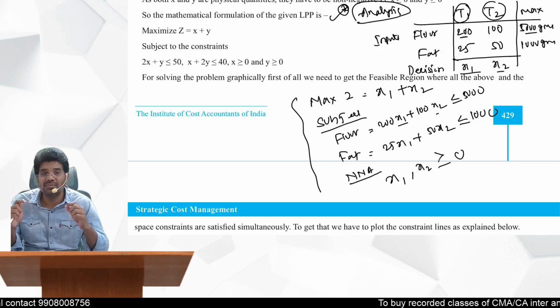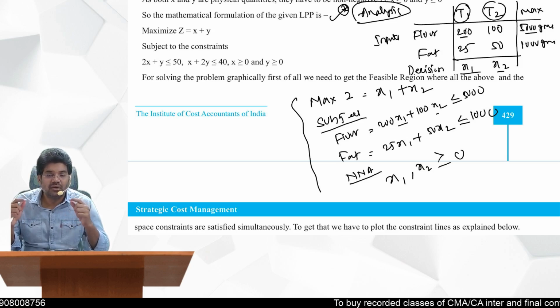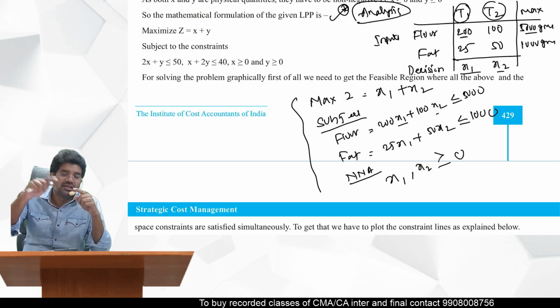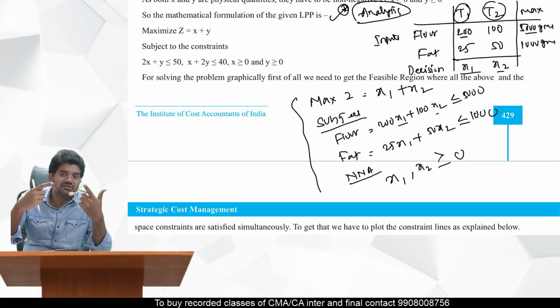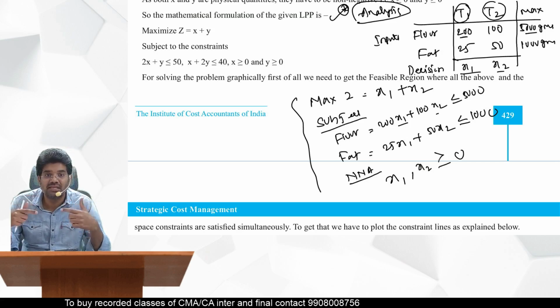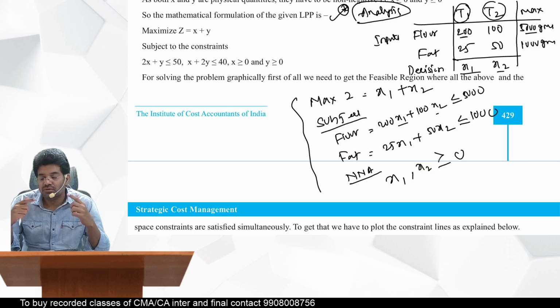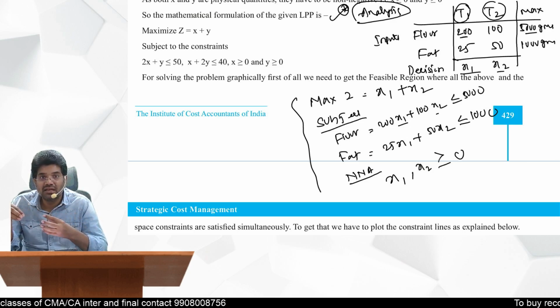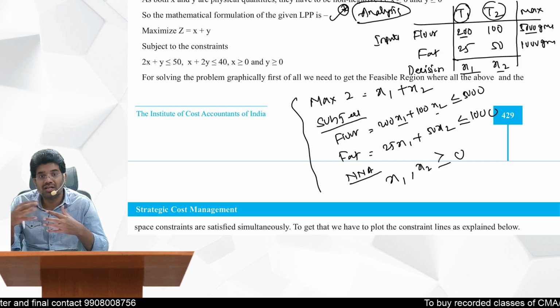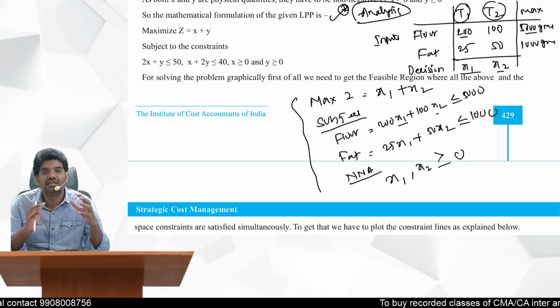The problem is identifying what the decision variable is. How you can identify decision variables is think about what you need to achieve. Whatever they are asking you to maximize or minimize, to get the value of that maximization or minimization, what is required, those only we should treat as decision variables.